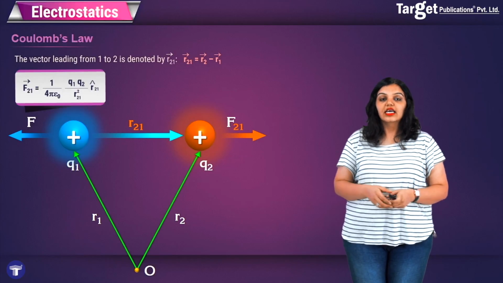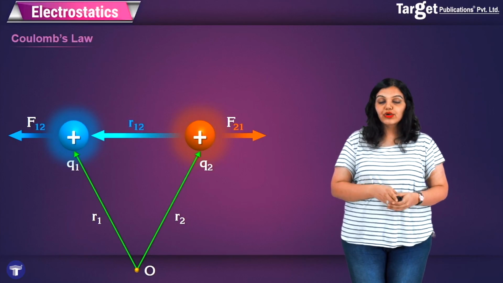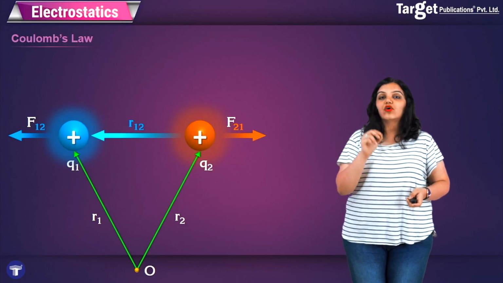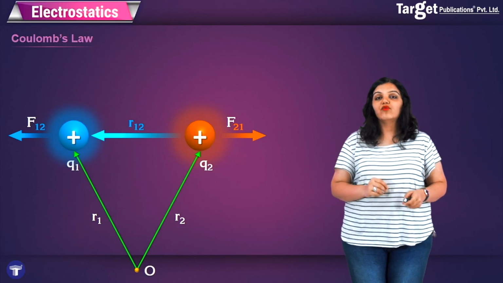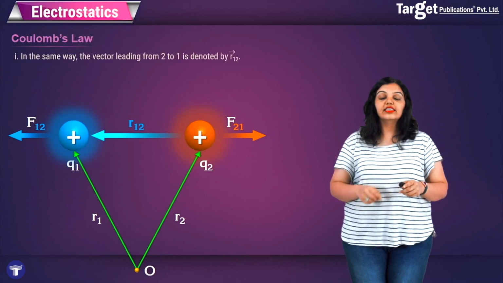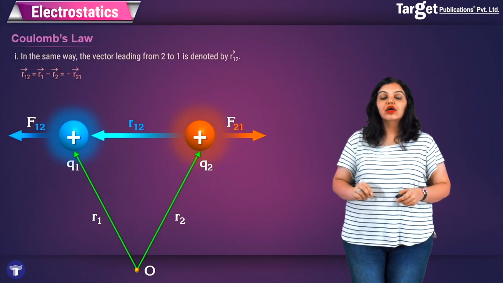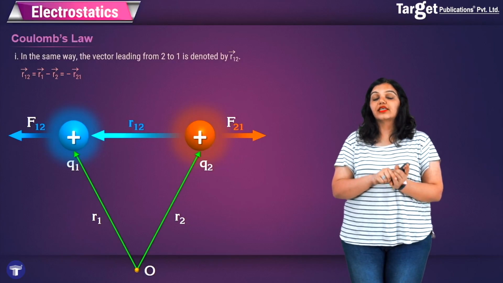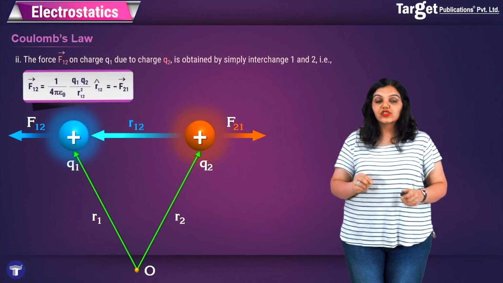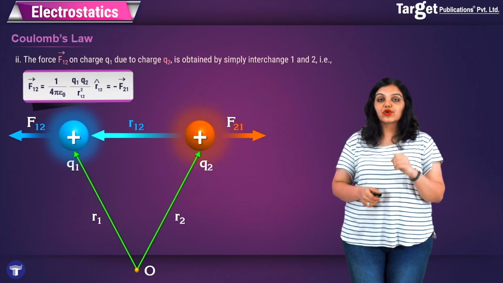We can do the same thing when it comes to finding out the force acting on Q1 due to Q2. This time the displacement vector in between will point the other way, and therefore I have called it r12, and the force will be F12 because we are writing down the force acting on 1 due to 2, and therefore I say that the vector leading from Q2 to Q1 is r12 given by the formula r1 minus r2, and this is nothing but the opposite of the previous vector, that's minus r21, and in this case I can write down the force F12 vectorially as 1 upon 4 pi epsilon 0 q1 q2 upon r12 square and r12 cap.